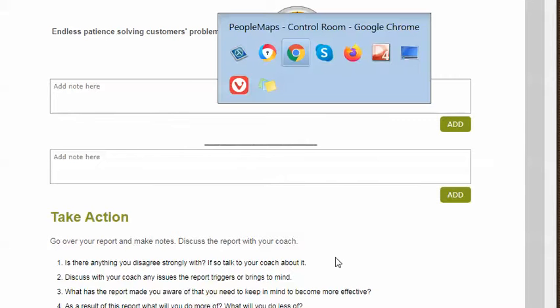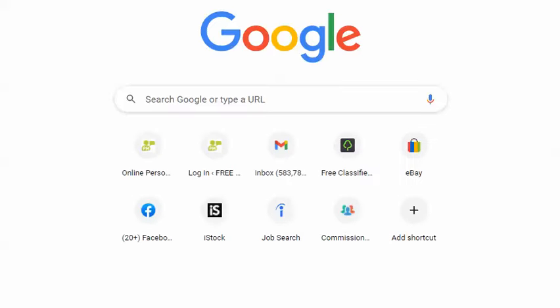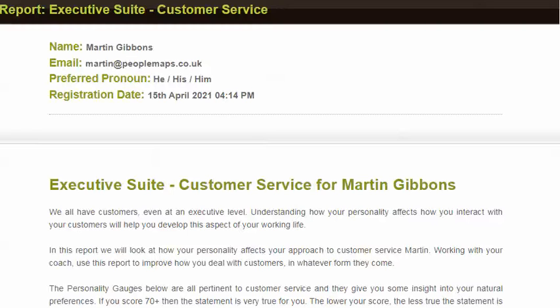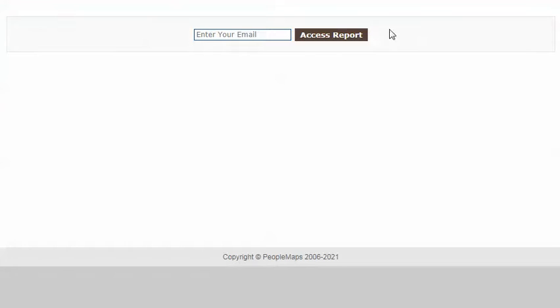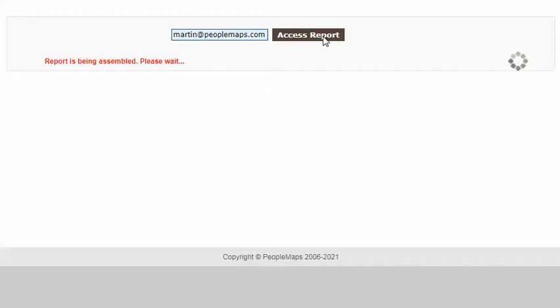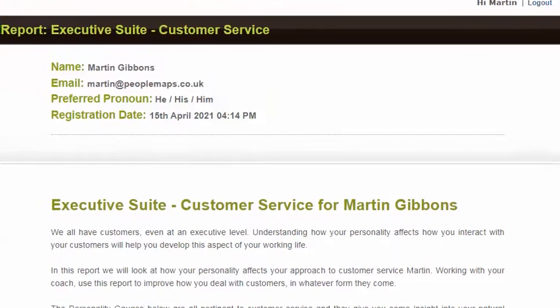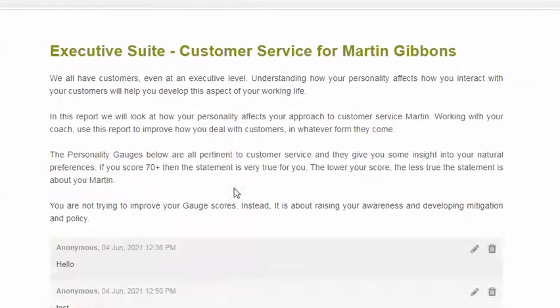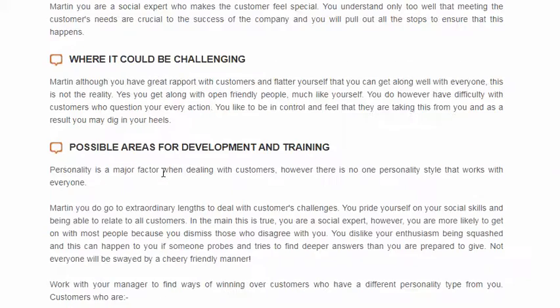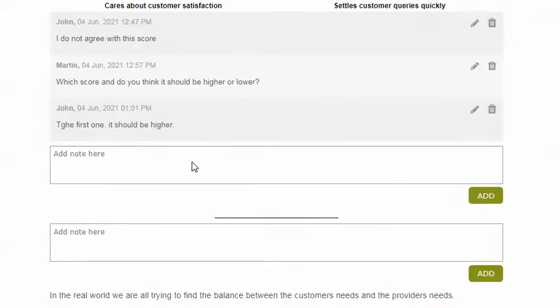So I say John has to log in, and you can do the same. You can paste that same URL into a browser, and it will again ask you to enter your email. That's the same one you added to that authorized list, and this time you'll see, it's Hi Martin. So when I leave a note, it'll be as Martin. Okay, so that's how you use the notes facility.